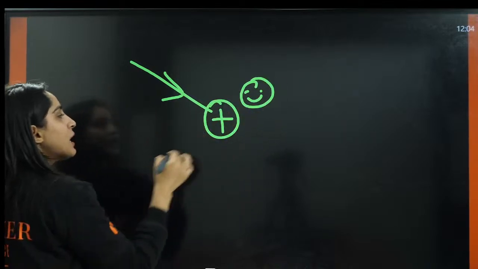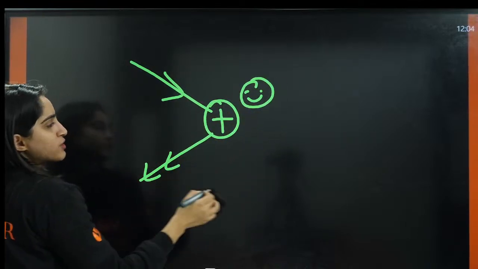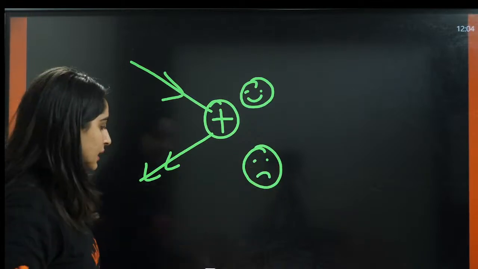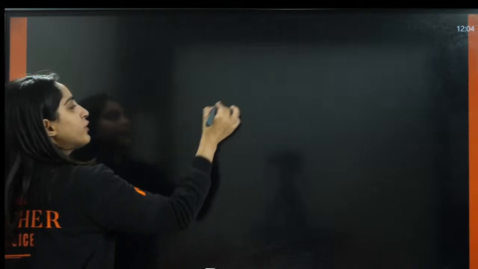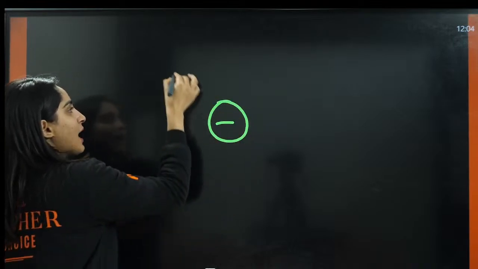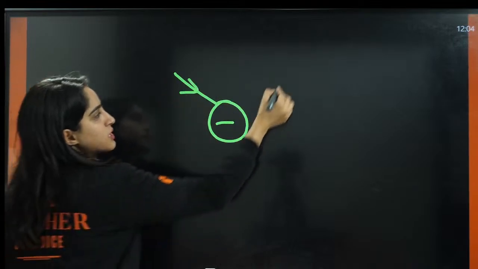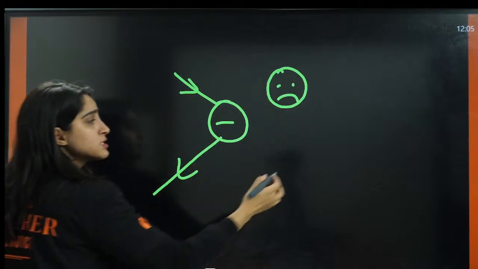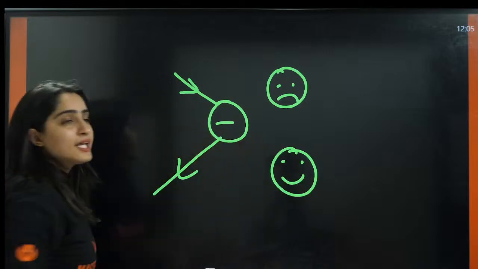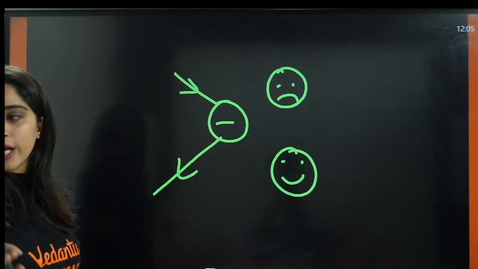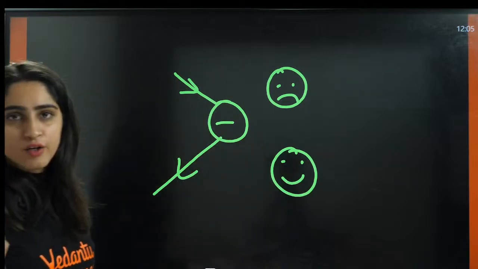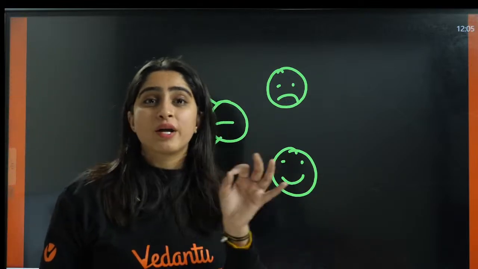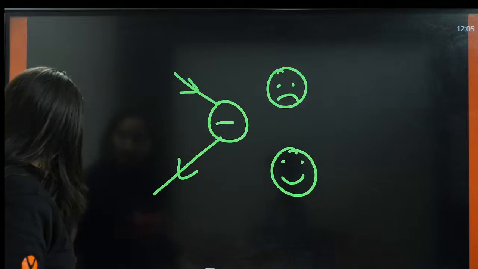It will be happy. But if we are taking away the electrons, the stability will decrease. Similarly, if we have a carbanion, when we are giving the electron, the stability will decrease. But if we are taking away the electrons, the stability will increase. Everything in this universe wants to get neutral, wants to get stable. That's it.